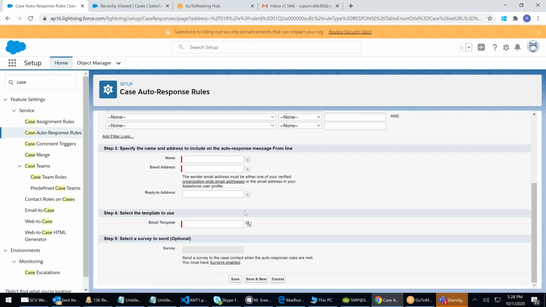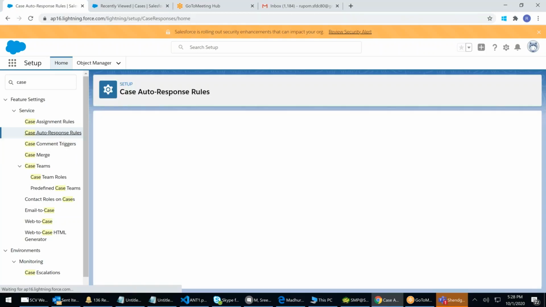Currently, we don't have it. So see, email templates. I can have different email templates for different sets of customers. And depending on that, every customer will not receive the same email. If it's a Jubilee Hills customer, they might receive a very polite email with a lot of goodness. Other customers, an okay email, something like this. I'm just giving you an example. We call that case auto response rules.